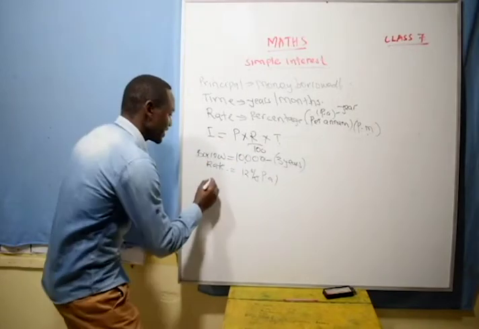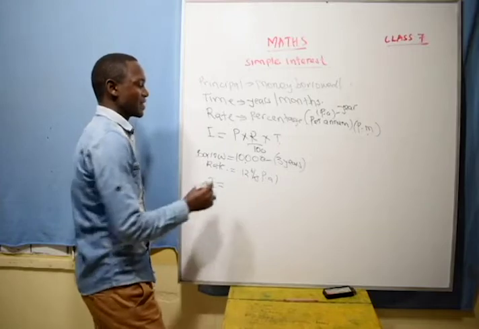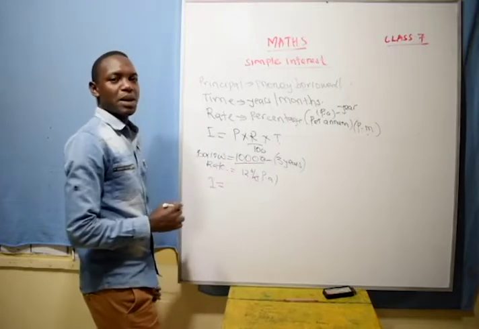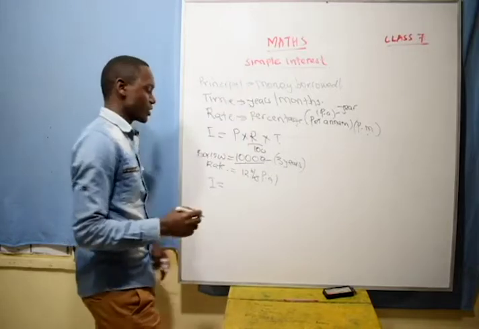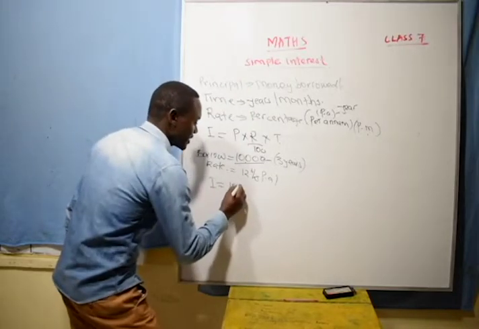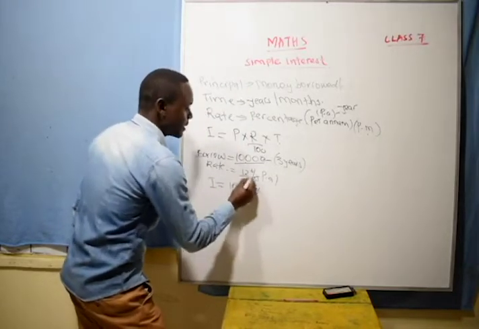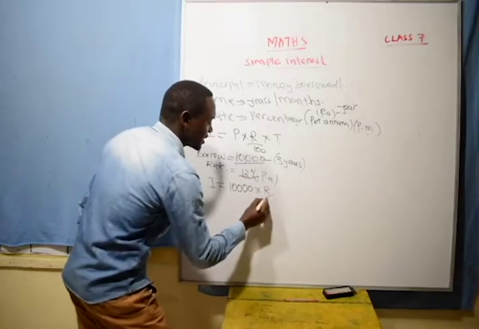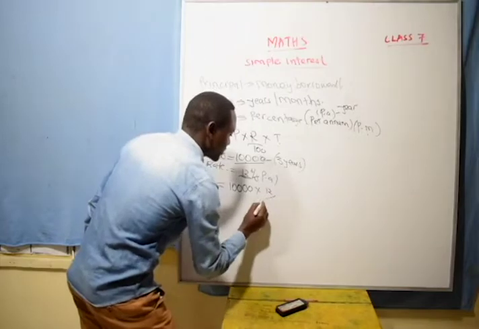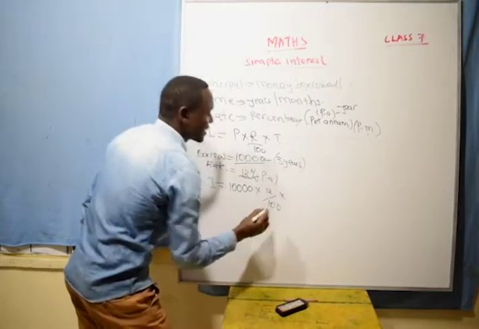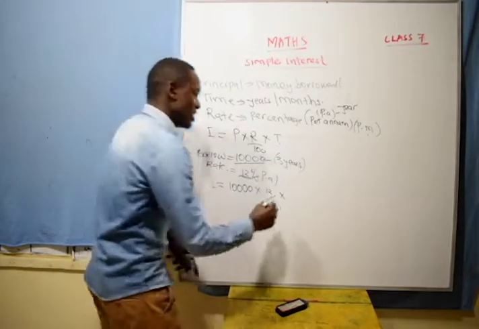So interest is given by the principal, that is the amount of money borrowed. Because you borrowed 10,000, that is our principal. So it is 10,000 shillings times a rate of 12% over 100, times a period of 3 years.